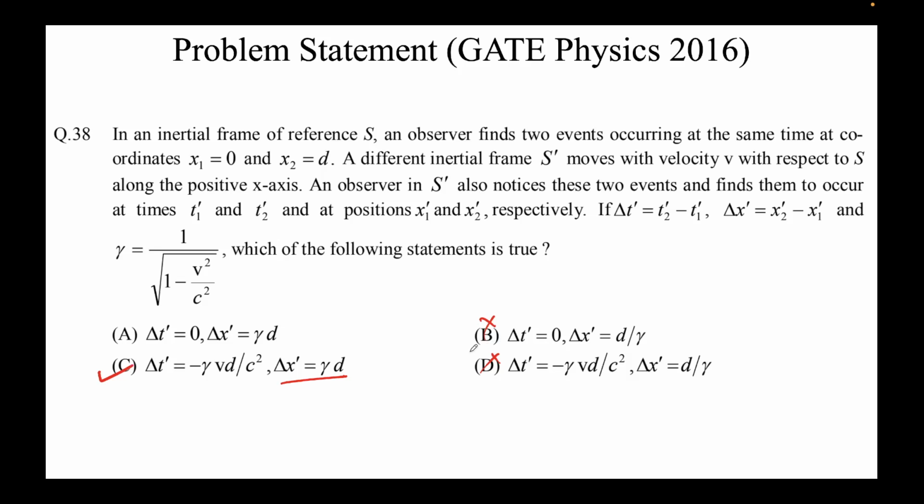I'll just repeat the steps one more time in brief. Just make sure the frames are inertial. So S is inertial, S prime is inertial, right? And see which direction the relative velocity is. So relative velocity is in positive x-axis. It's a constant velocity v. These are inertial, so it means it's a constant velocity, positive x-axis. And the important thing in this question was this, same time or simultaneous.